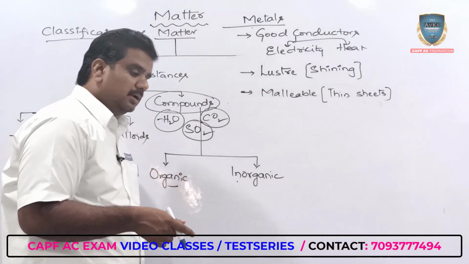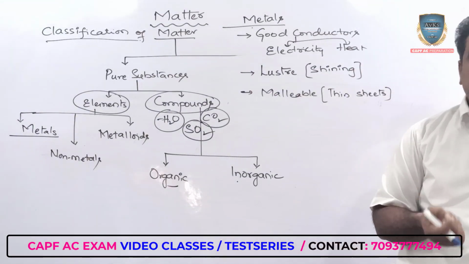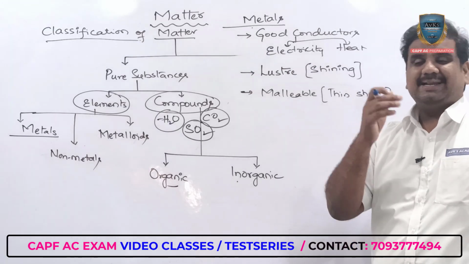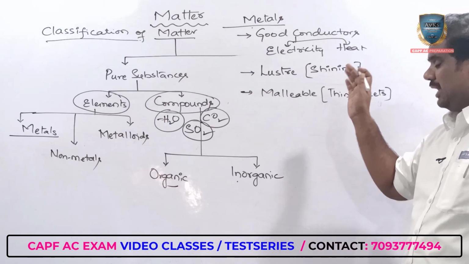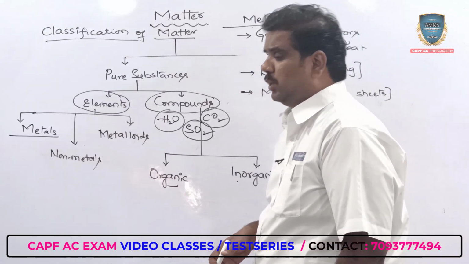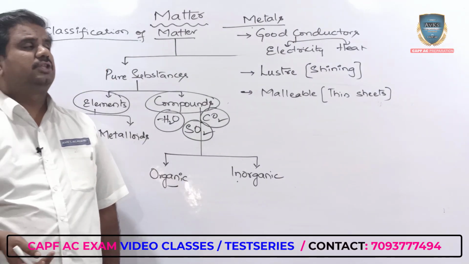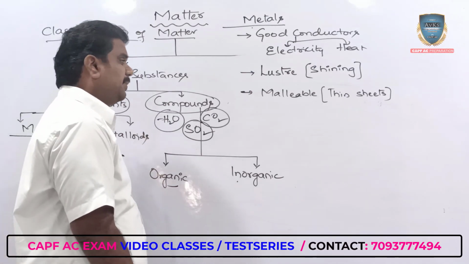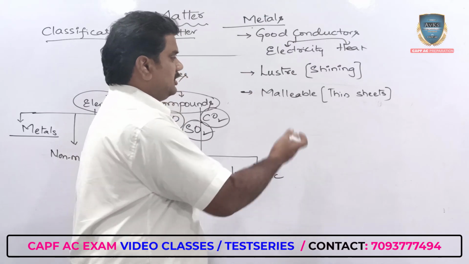But the same silver, the same gold, when you convert it into a thin sheet or thin foil, the moment you use it on a sweet, it is easily digestible. That phenomenon where we are converting silver or gold into thin foils is what you call malleability.